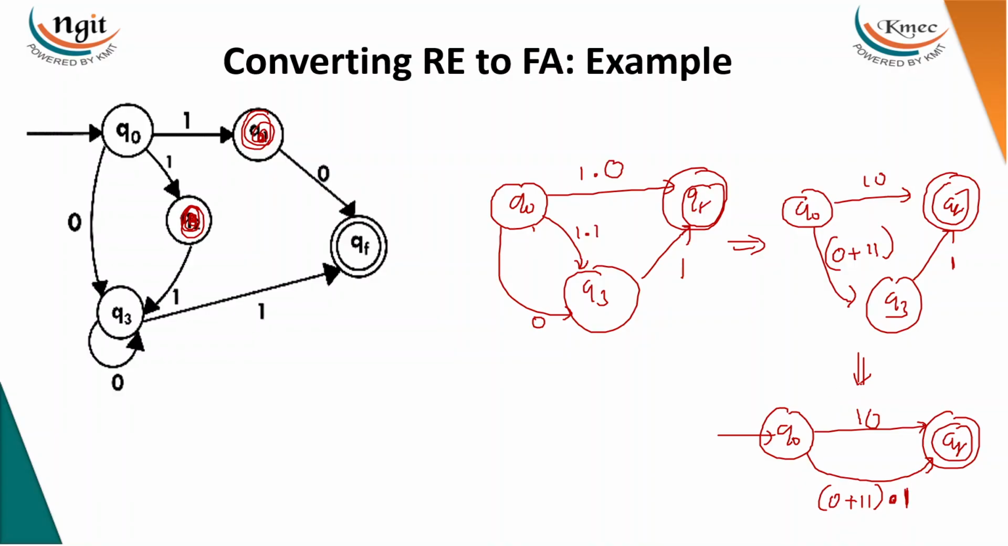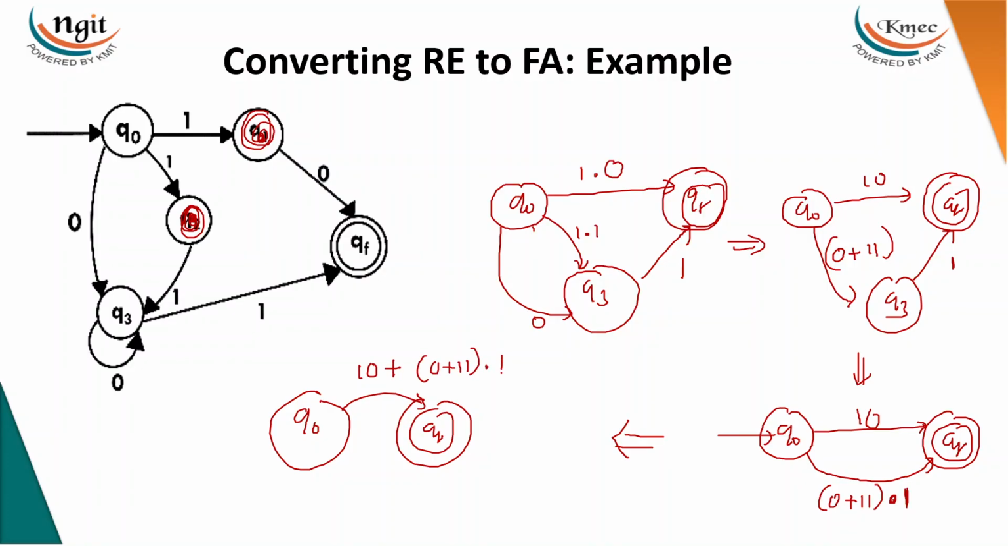A state can be removed if it has only one incoming and one outgoing. If not, try with the self loops and all. Now Q0 to Q_F we have parallel edges. We know how to remove parallel edges by introducing the OR operator. Then you can write here Q0 to Q_F. Then you will have 1 0 OR (0 plus 1 1) dot 1. Right. But here we have not considered the self loop. You can do it, no problem now. See, here we have the 0.